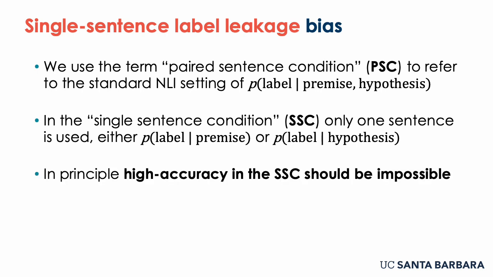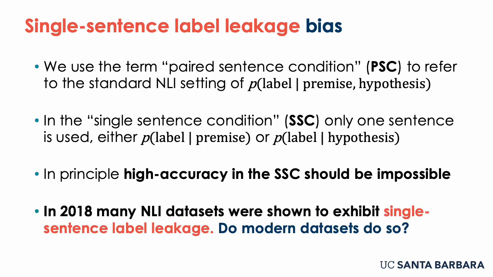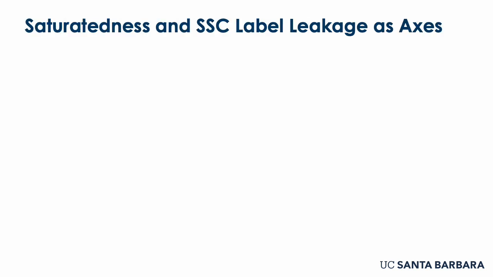Now, in principle, this should be impossible because NLI datasets are supposed to be modeling a logical relation between both sentences. However, previous results have already shown that many NLI datasets actually exhibit what we call single sentence label leakage, or high performance in the SSC. So the first research question is, do modern datasets also do this?